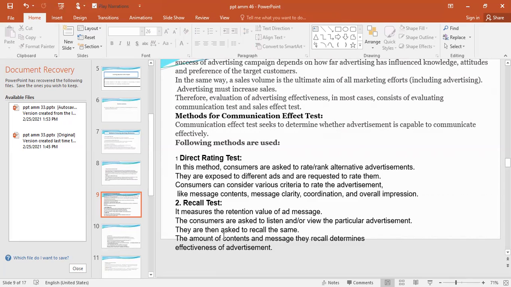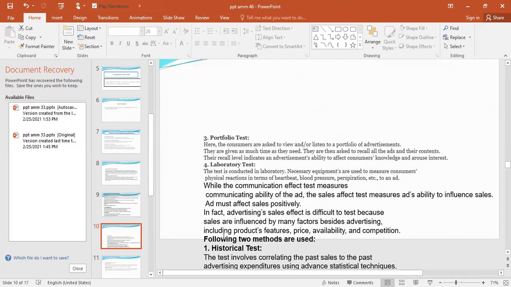The next test we have is recall test. It measures the retention value of ad message. The consumers are asked to listen and or view the particular advertisement. They are then asked to recall the same. The amount of contents and message they recall determines effectiveness of advertisement.